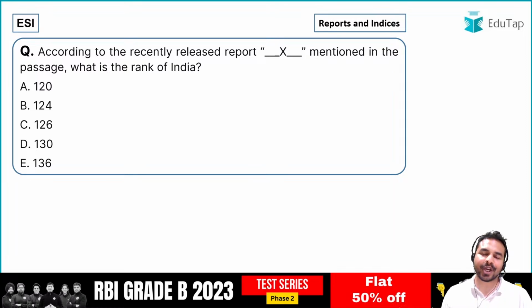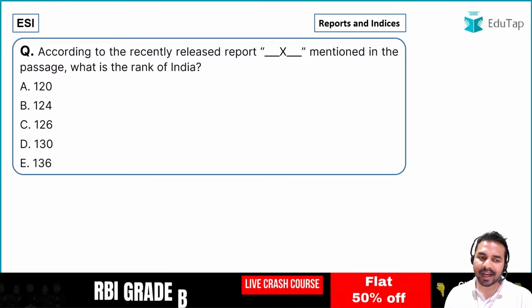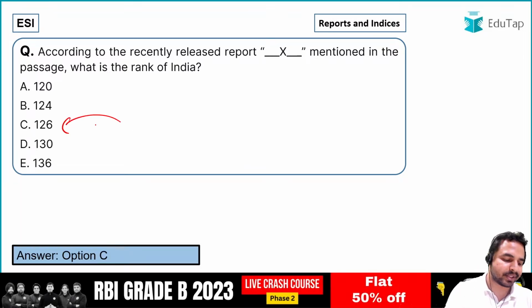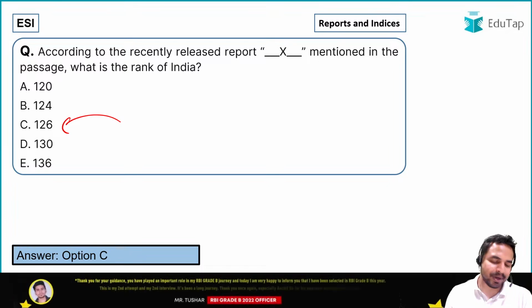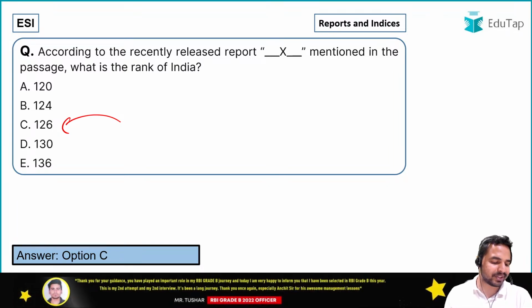What was India's rank in the World Happiness Report? India's rank was 126. Absolutely right. I can see Nilesh, Jakan, Khushbu, Anshuman, everybody is giving me the right answer. That is option C, 126. Last year it was 136, this year it is 126.